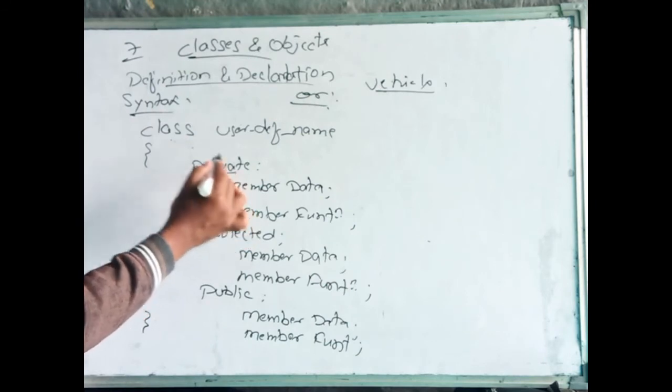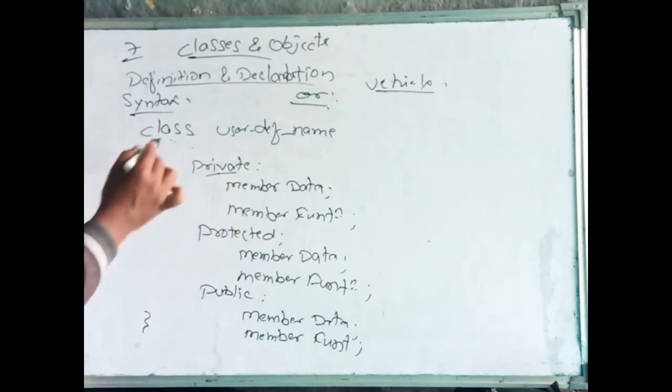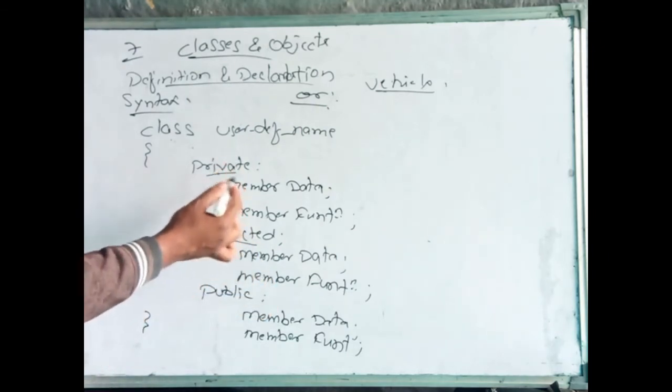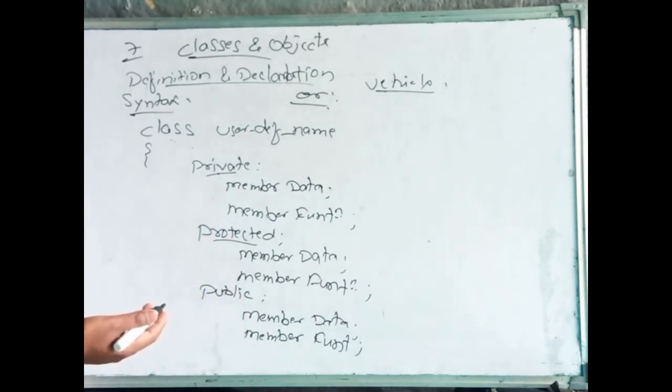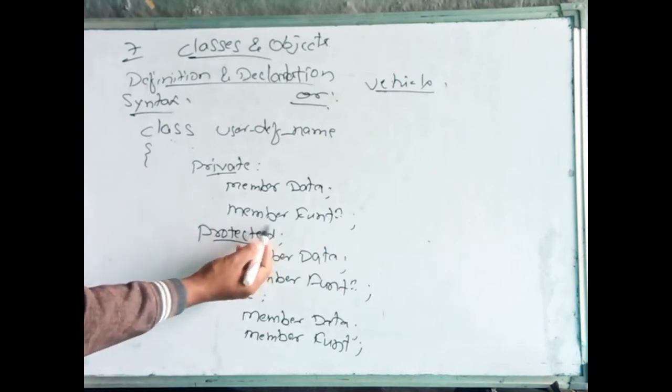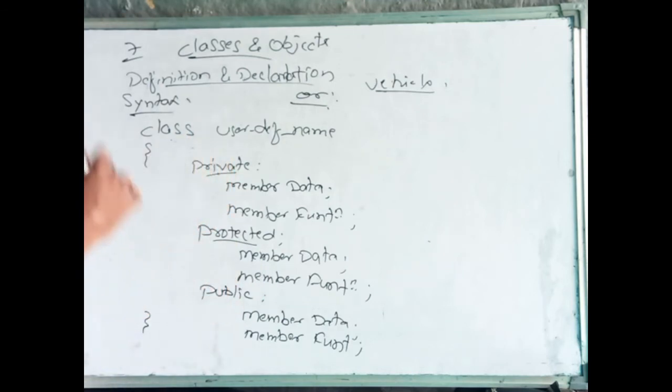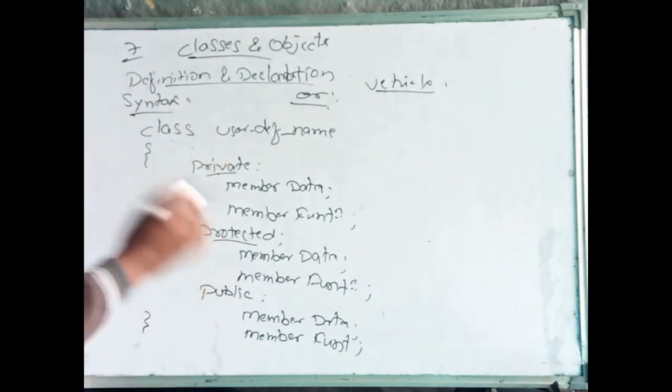जो प्राइवेट रहेगा, इसमें ये डेटा को सिर्फ इस क्लास के मेंबर्स ही यूज कर सकते हैं. Other than this class, members cannot use this thing. If it is protected, it means the members of this class and the members of the derived class, that is what we see in inheritance, में child base class और derived class, parent class and child class रहेगा ना. उसके अंदर child class can use the members which are defined as protected. जो हम protected करेंगे उसे सिर्फ ये class के members और जो child class होगा वो class के members use कर सकते हैं.